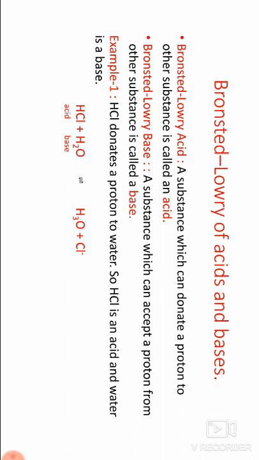This theory was proposed by Brønsted, a Danish scientist, and Lowry, an English scientist, who in 1923 independently and simultaneously proposed a new theory of acids and bases. According to this theory, a proton donor is an acid and a proton acceptor is a base.